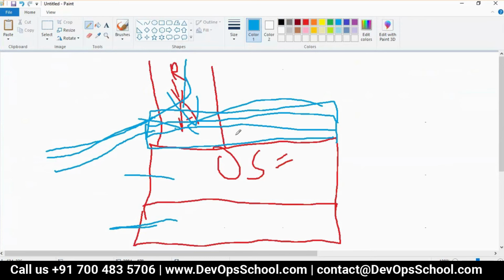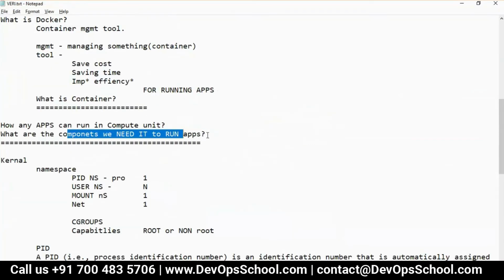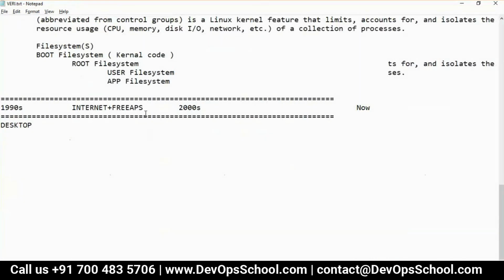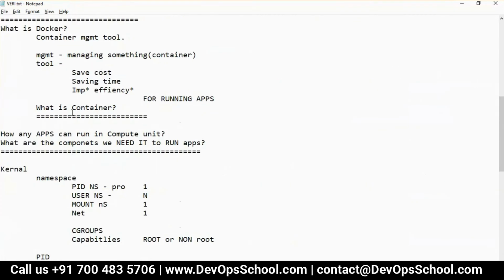I will avoid repeating things. So we need the data center, right? At the same time, you are not paying for it. It's a free app. So Yahoo or Hotmail or some other companies, think about it, how can they save cost for running applications in the data center? I'm just talking about the data center. How can they do that? How can we save time?